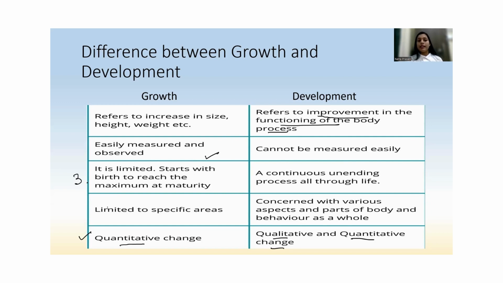Growth is limited. It starts with birth and it ends with puberty, or we can say when we attain maturity. So it starts with birth to reach the maximum at maturity. Whereas development is a continuous process throughout life. It goes on till we die. So it is a continuous process.